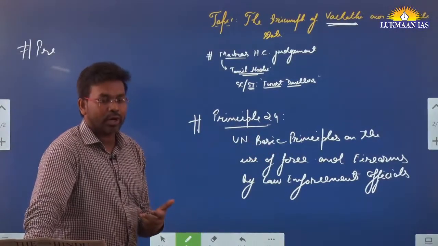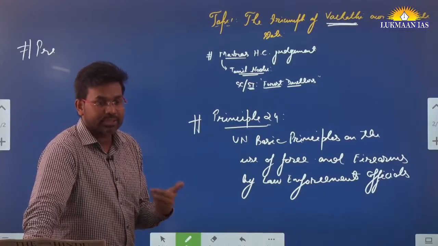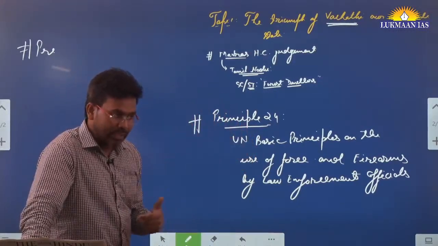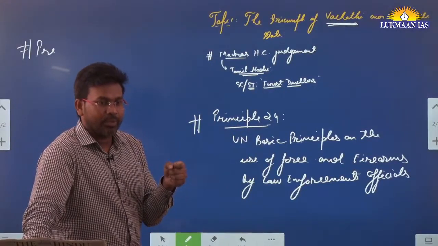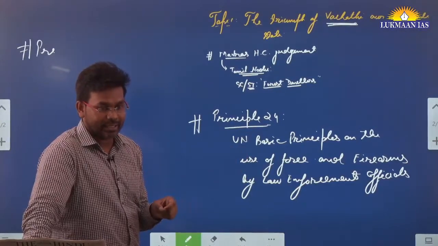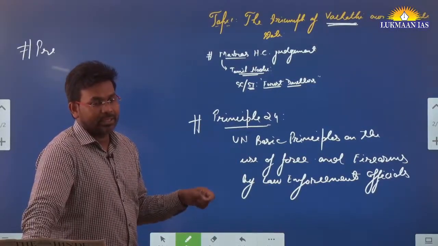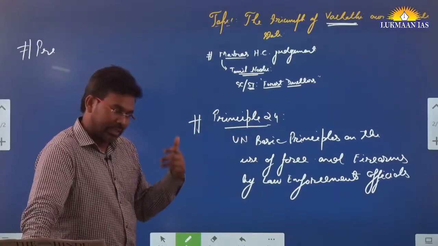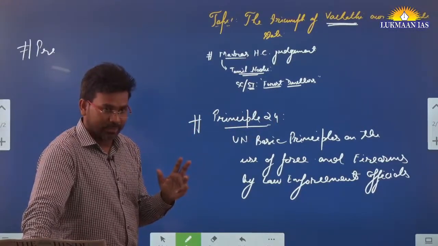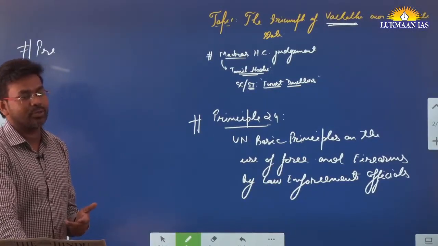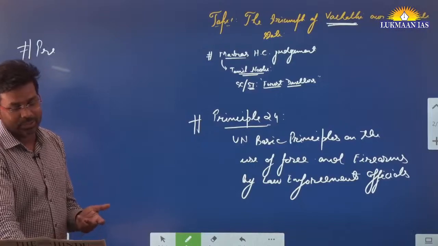For example, police officers are told that if a criminal is running away from you, you can use firearms, you can use your gun, but first you need to target his leg. But recently we have seen judicial killings by police officials. They give it the name of encounters, but it is actually not an encounter, and this has been established in courts of law in many cases. So these are the things.